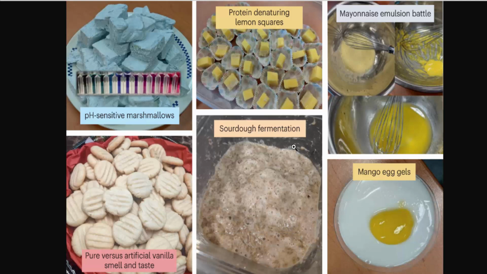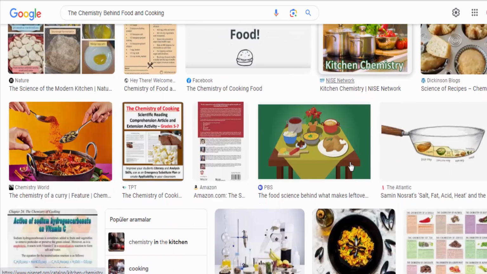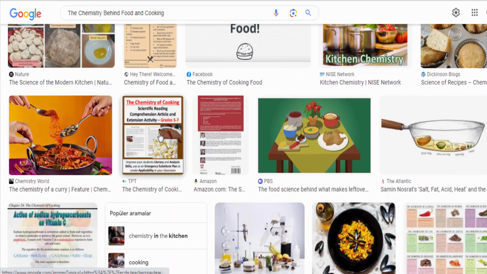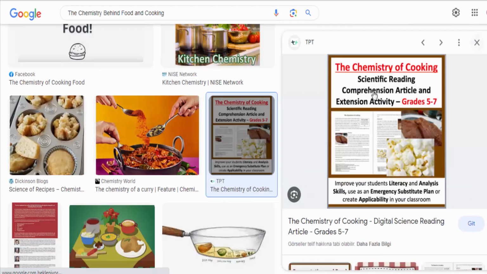Protein denaturation. When proteins are exposed to heat, acids, or mechanical action, their structure can change, a process called denaturation. This is important in cooking because it can transform liquid egg whites into solid egg whites, as in meringue, or change the texture of meat during cooking.